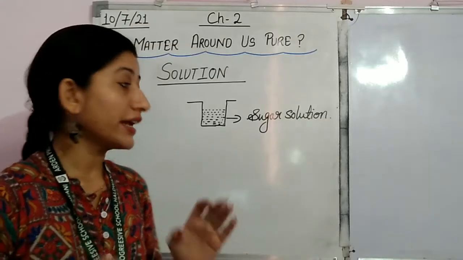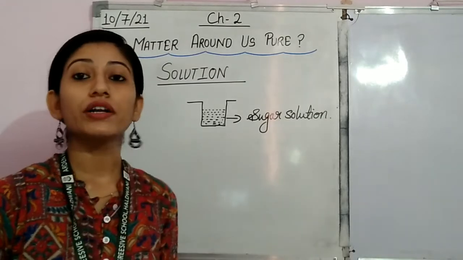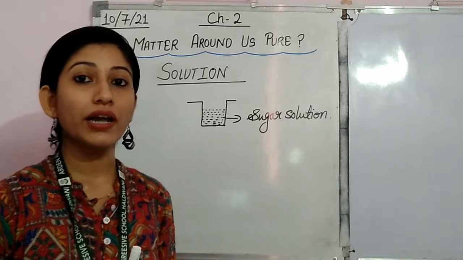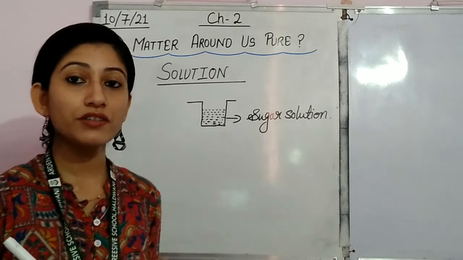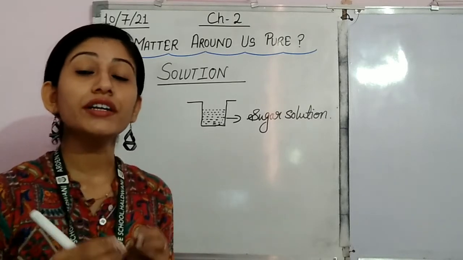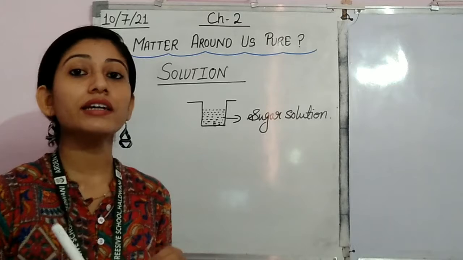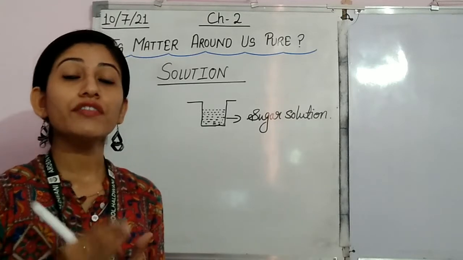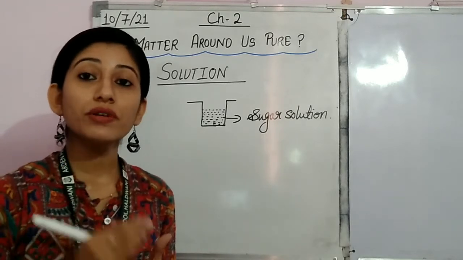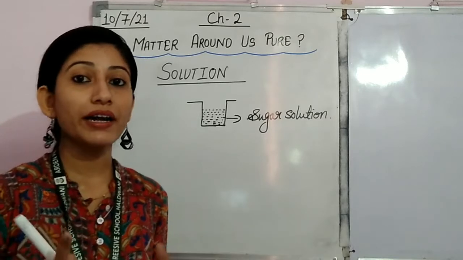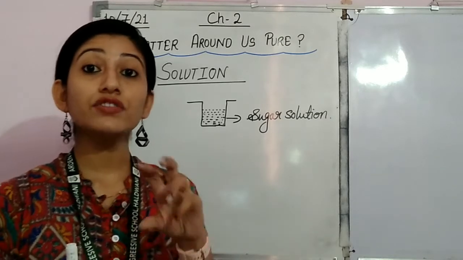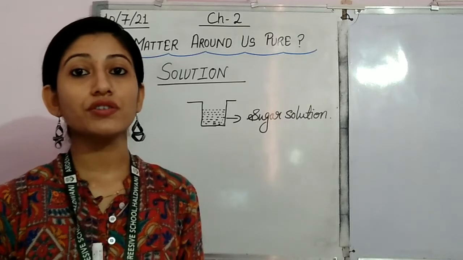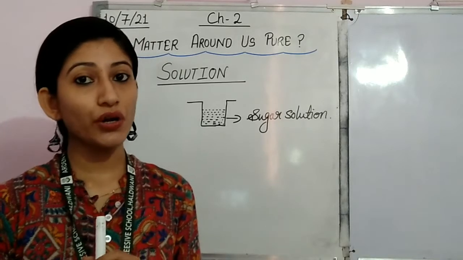So that's why this solution is called a homogeneous mixture. I hope you all are getting what homogeneous mixture means: a mixture where the dissolved particles are indistinguishable. We cannot find the dissolved components from the solution. Such a solution is called a homogeneous solution.